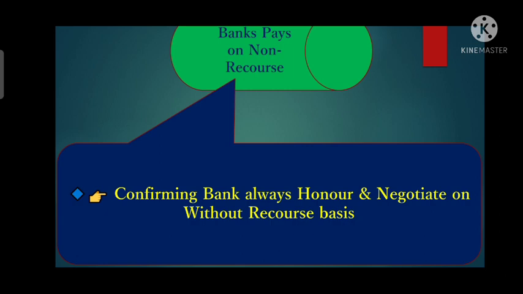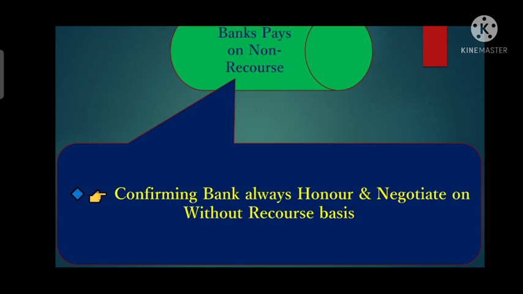The bank which pays on non-recourse basis is called the confirming bank. What is a confirming bank? A confirming bank is that bank which has added its confirmation to the undertaking of the issuing bank. The bank which adds its confirmation to the undertaking of the issuing bank, at the request of the issuing bank, to a credit is called the confirming bank.